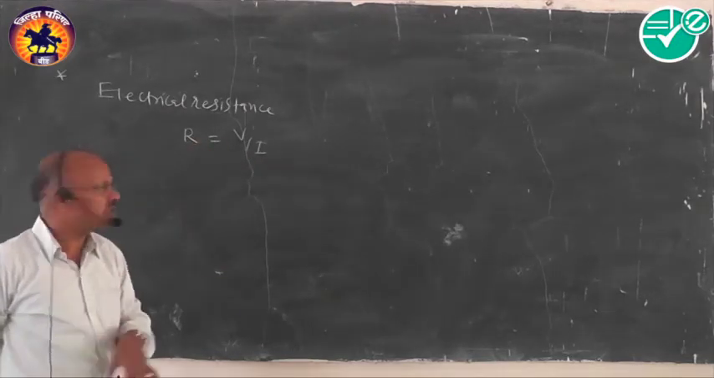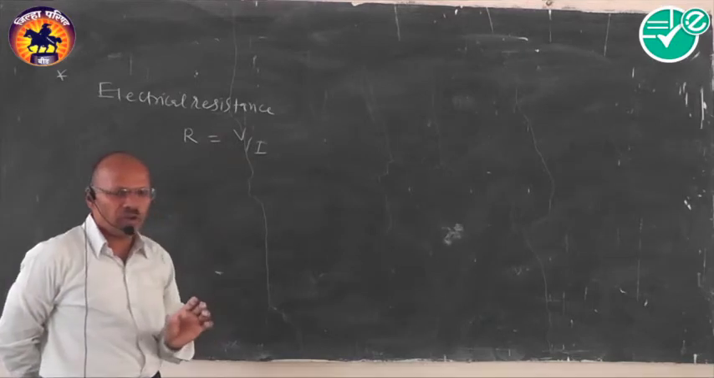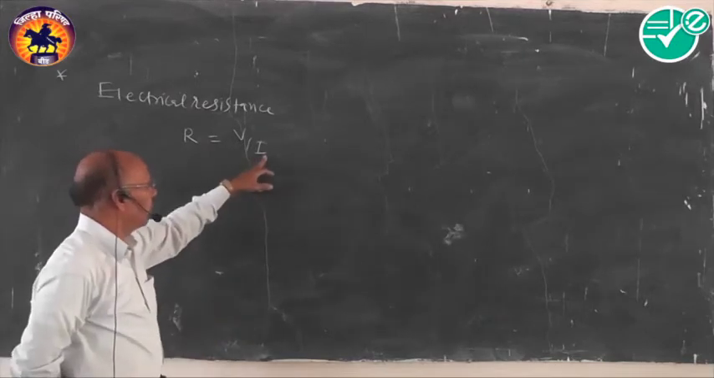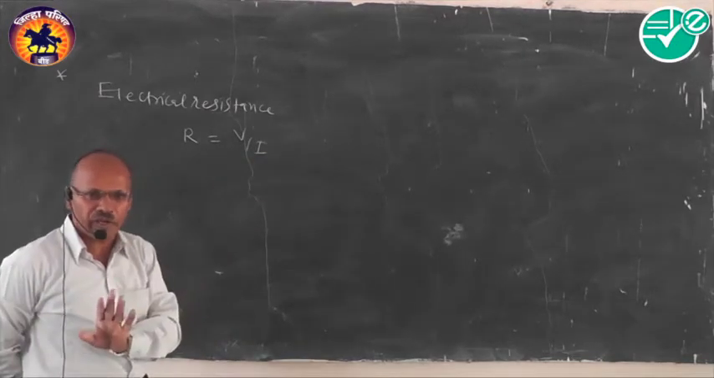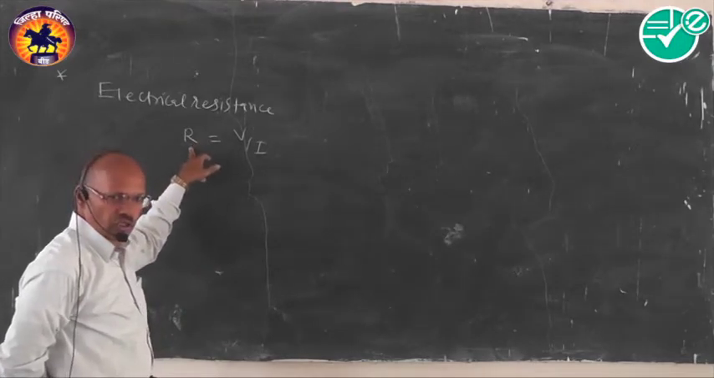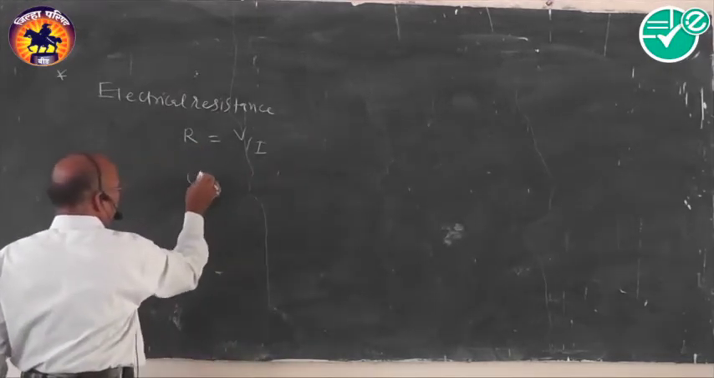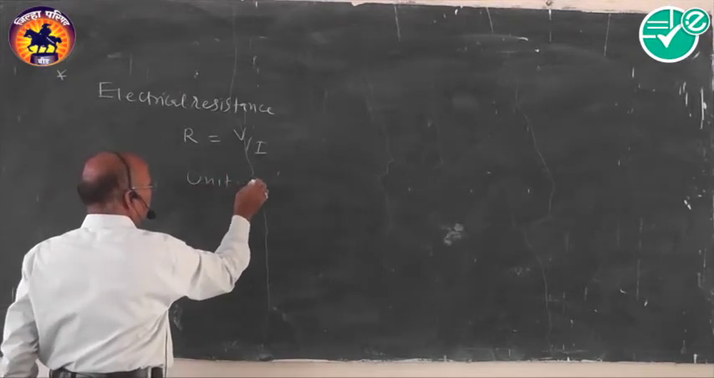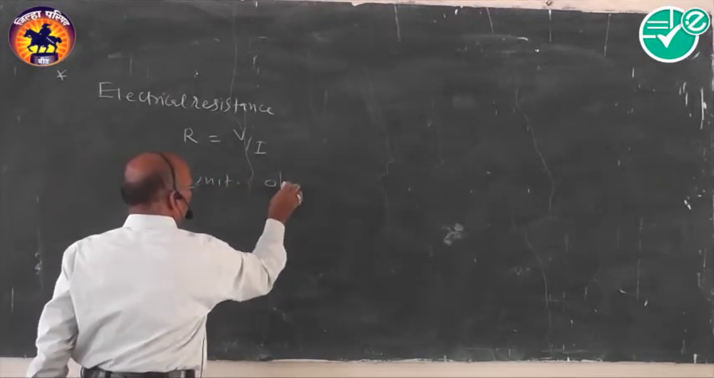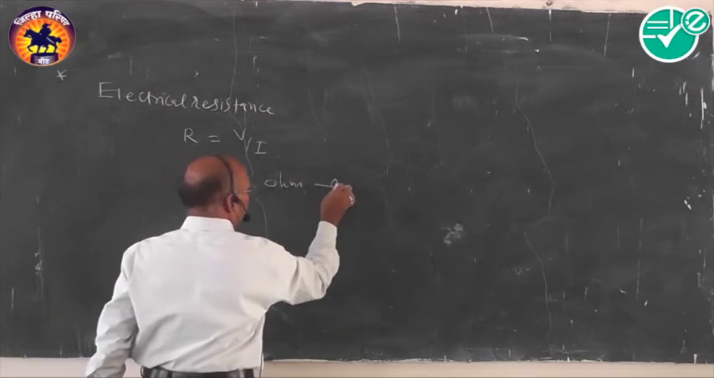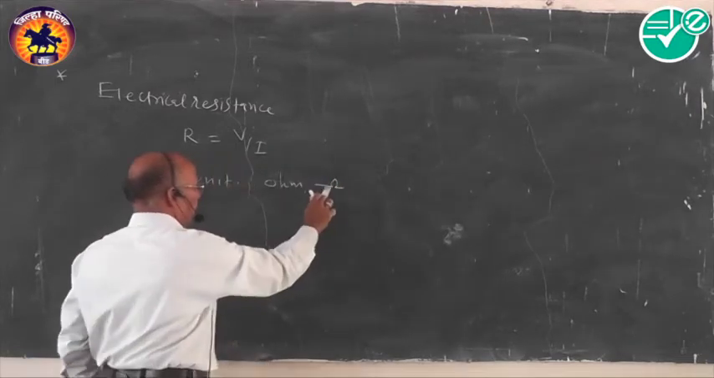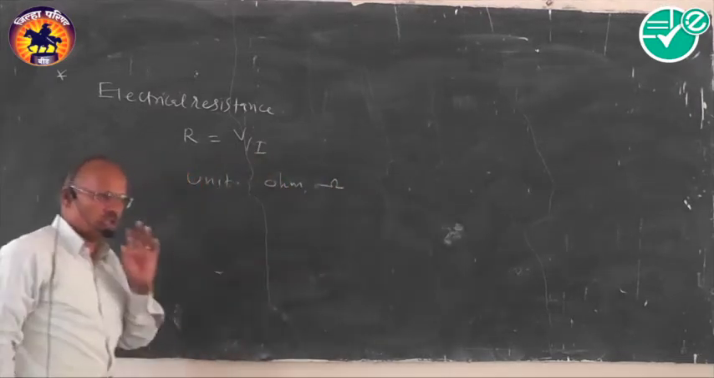Resistance can be defined as the potential difference offered by conductor by passing 1 ampere current, generally called the resistance. The unit for the resistance is always ohm. It can be represented just like this. First, ohm is there.